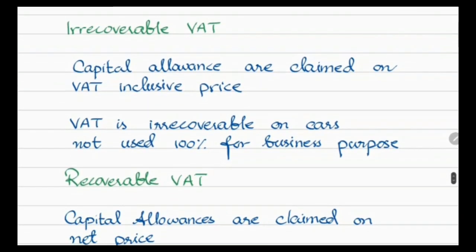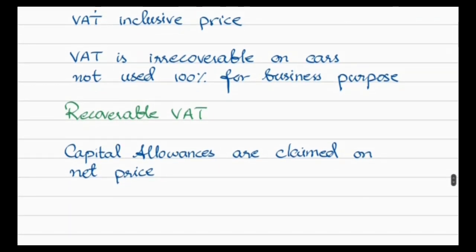So we need to consider, if a car is not 100% used for business purpose, the VAT is said to be irrecoverable and capital allowance is claimed on VAT inclusive price. And if the VAT is recoverable, capital allowances are claimed on net price.